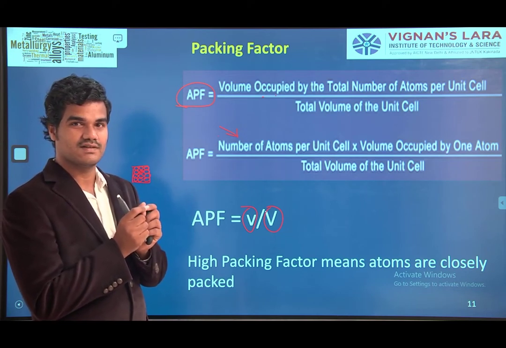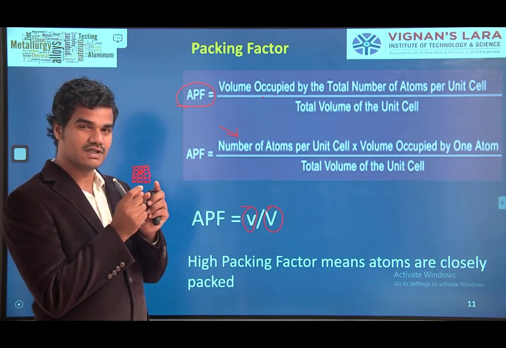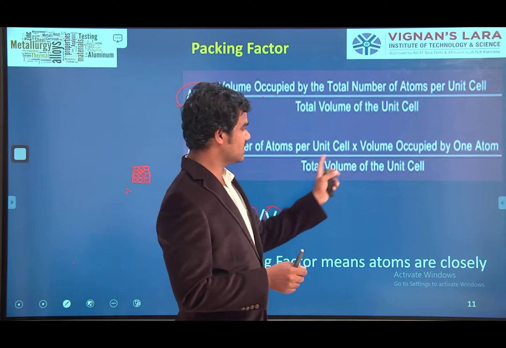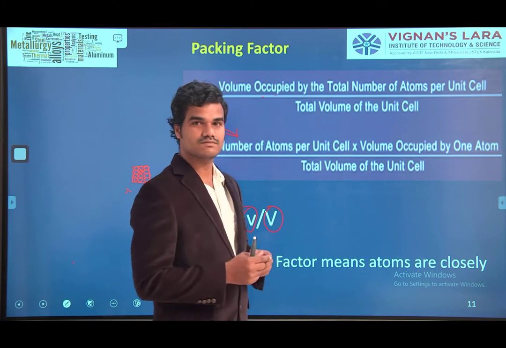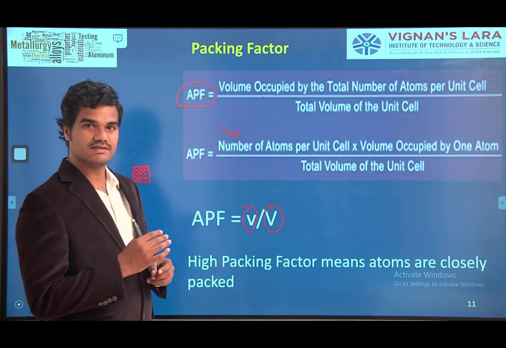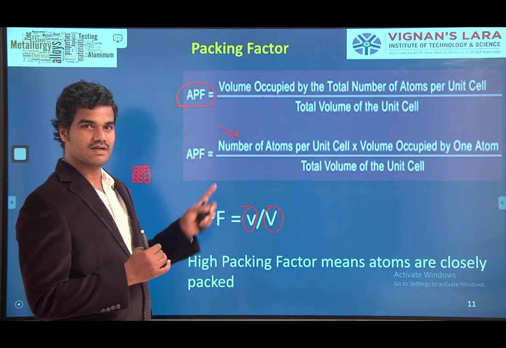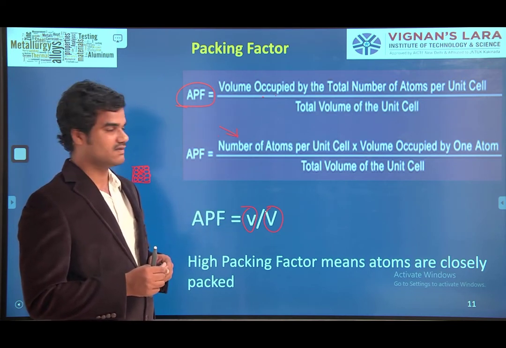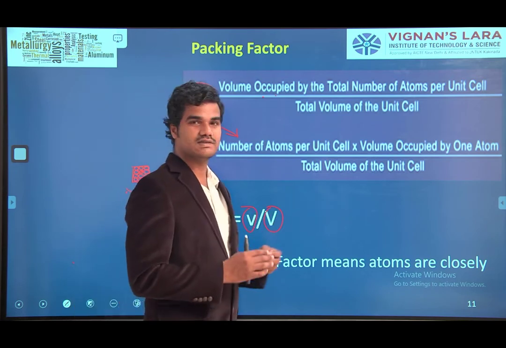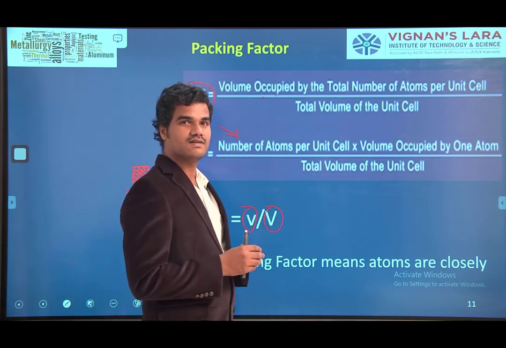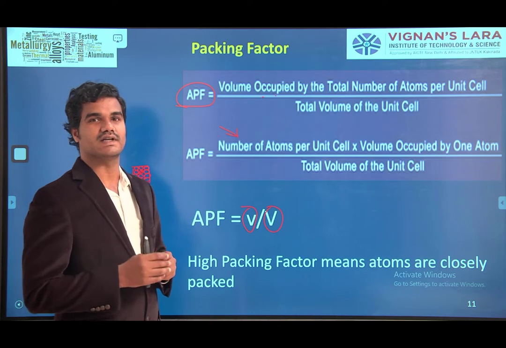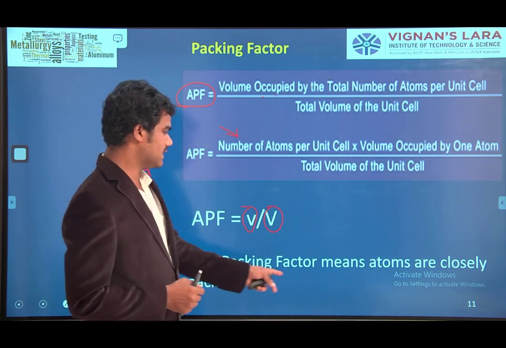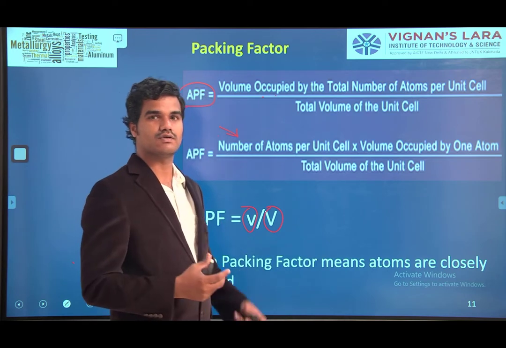Isn't it? If the total volume of the unit cell is decreasing, atomic packing factor value will increase. If total volume of the unit cell is increasing, atomic packing factor value will decrease. Simply, high packing factor means atoms are closely packed.